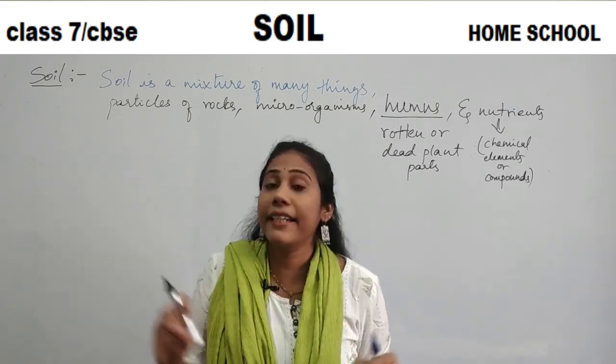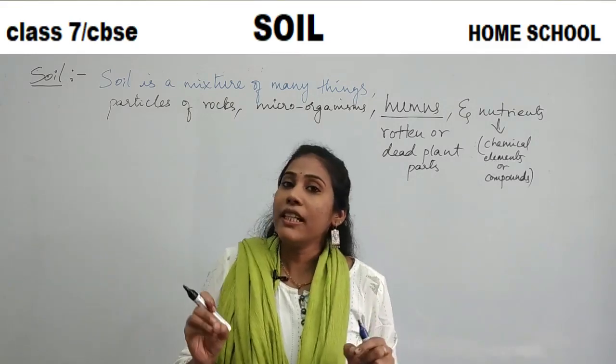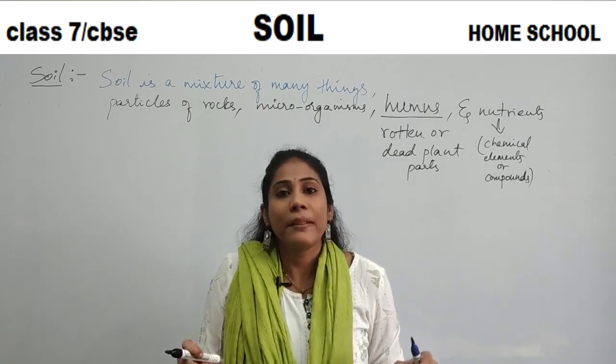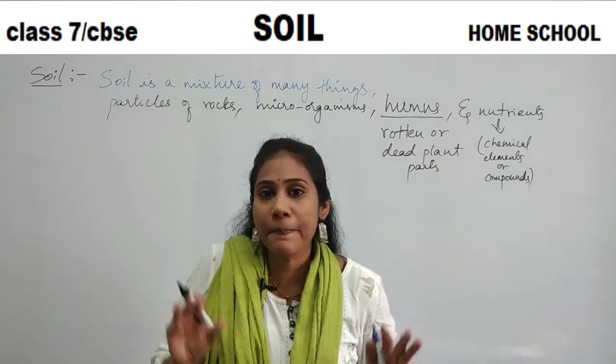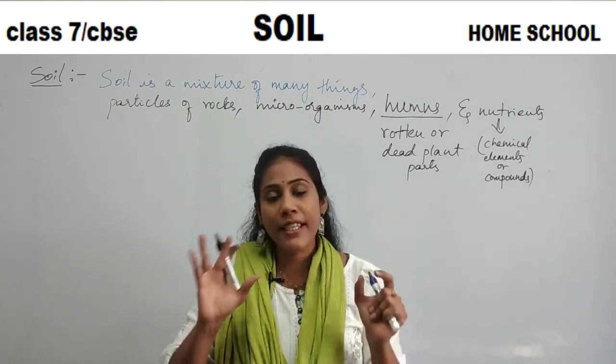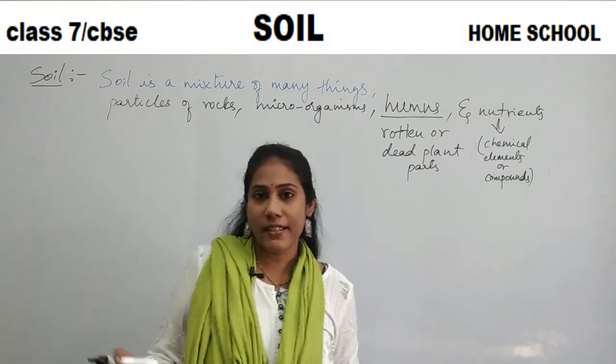It will contain nitrogen, phosphorus, sulfur, carbon, hydrogen. You know what are all these? Chemical substances. So those chemical substances are called nutrients.